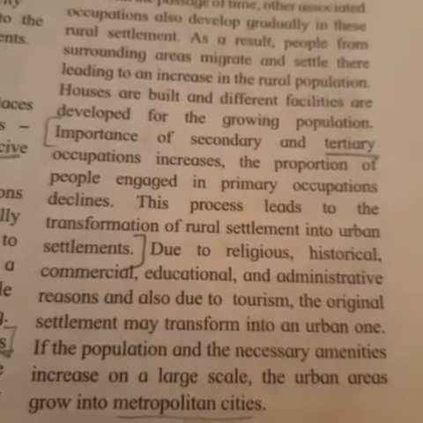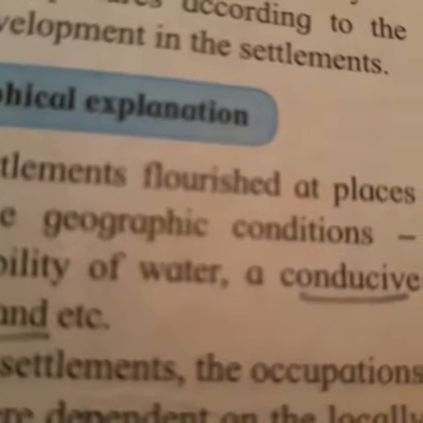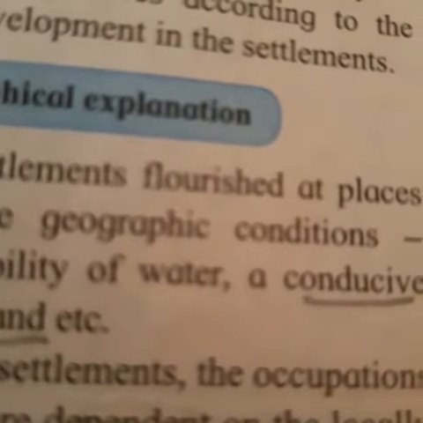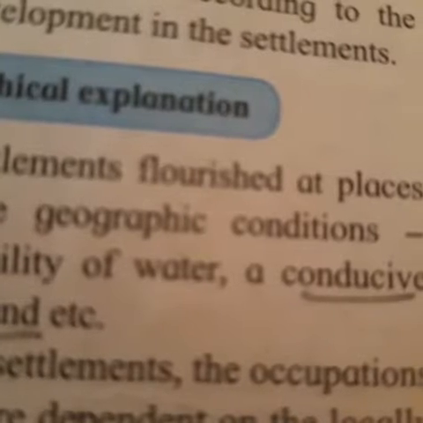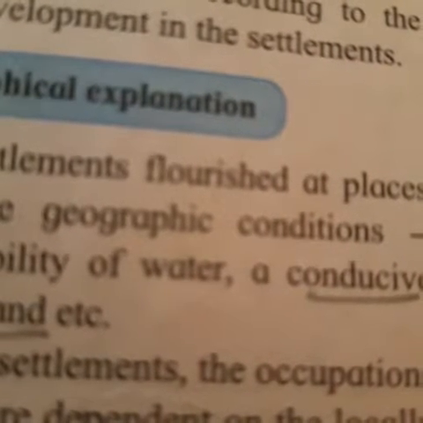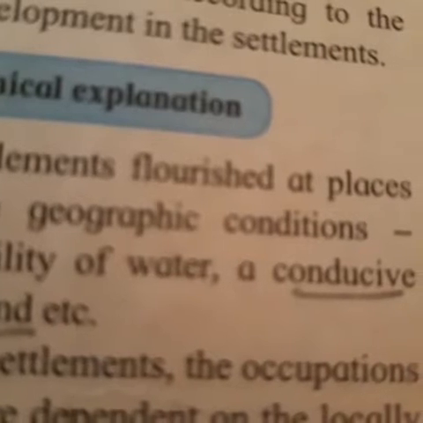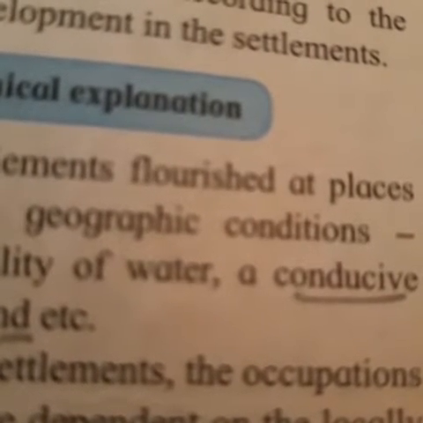Now over here in this paragraph, they have explained that with the passage of time, occupations also started developing gradually in the rural settlement. In the surrounding area, people migrate and settle there, and there is an increase in population also. Once the population started increasing, houses are built and different facilities have been provided for the growing population.